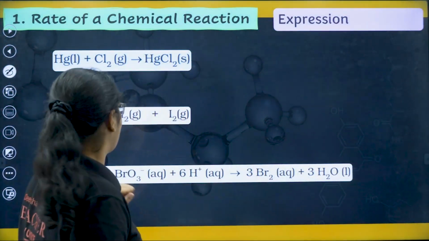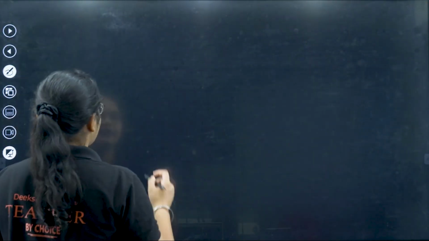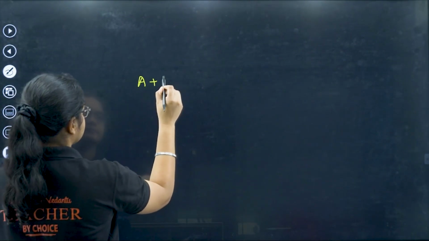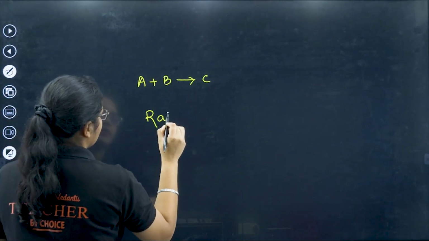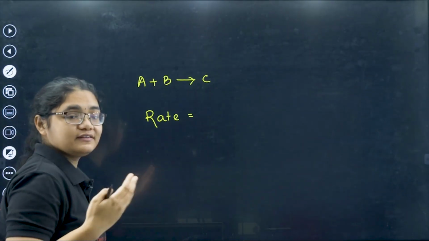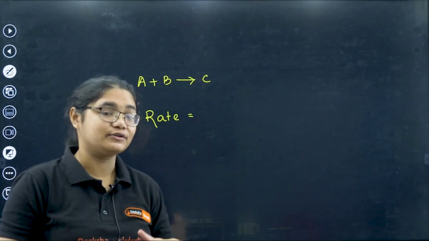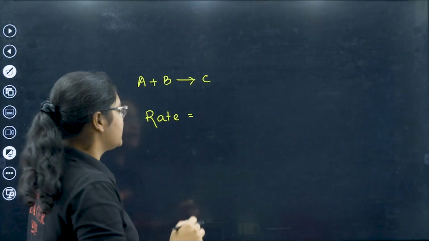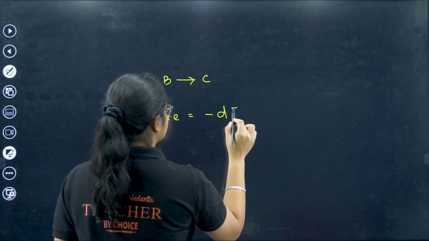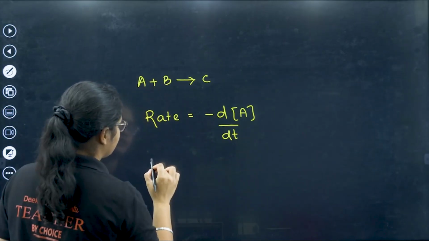Now we will talk about how we express the reaction rate. Let me give you an example. Suppose I have a reaction like this, A plus B gives C. What is rate? Rate is the change in concentration of the reactant or the change in concentration of the product. So I can write rate is equal to minus dA by dt, that is the change in the concentration of one of the reactants.